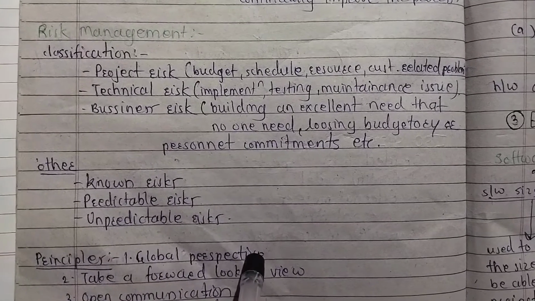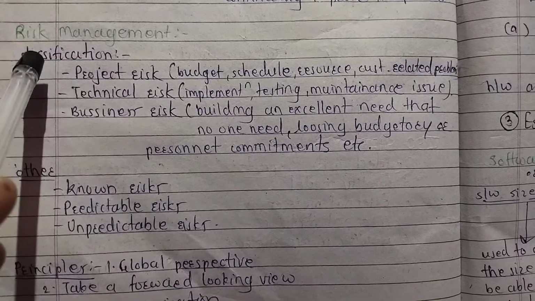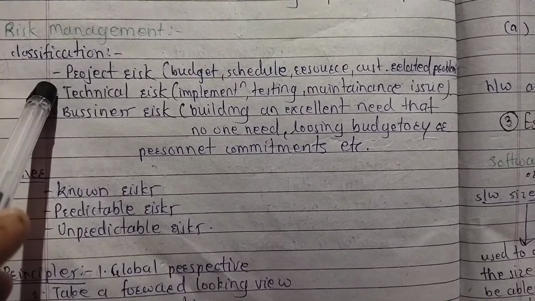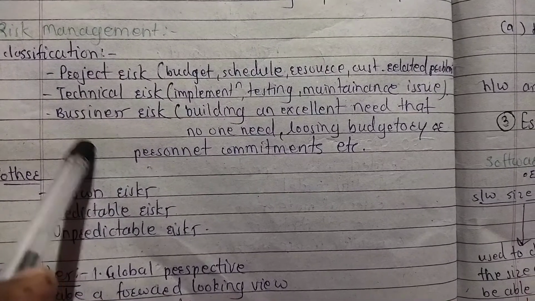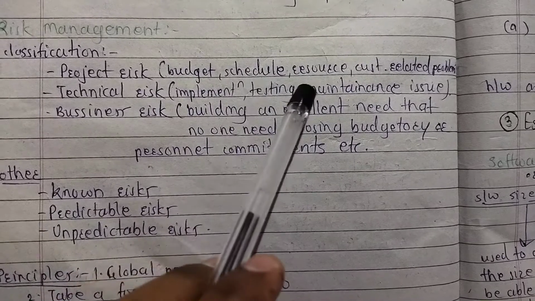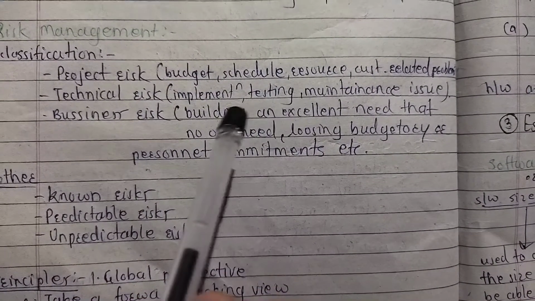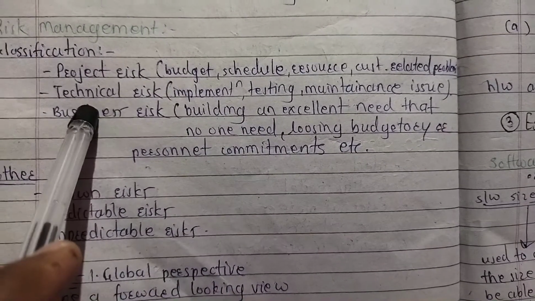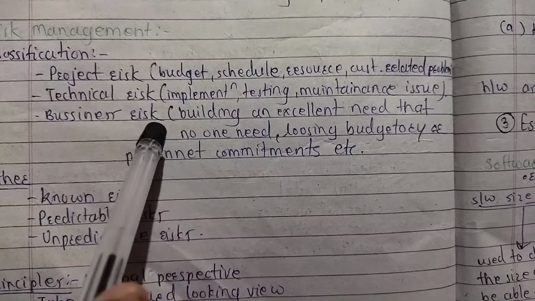Next is risk management. What is risk management? There is a classification of any risk that happens during software development. How to manage that risk? Different types of risk are given here. Project risk, which includes the budget related, software schedule, and resources related risk. Resources are available or not. Schedule is going to be conducted very well or not. Technical risk is related to the technology. Business risk is related to the businesses.